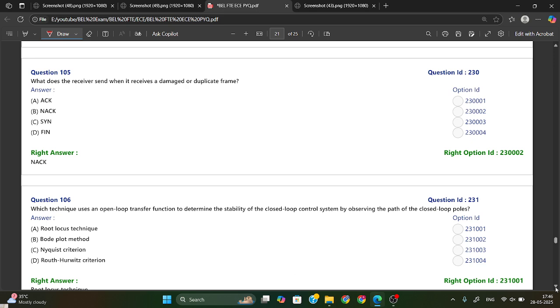What does the receiver send when it receives a damaged or duplicate frame? So this is NACK. NACK is negative acknowledgement. When on the receiver side damaged or duplicate frames are there, then it will send NACK.